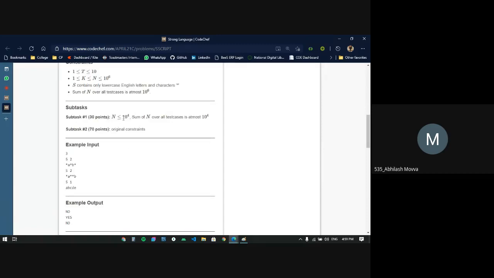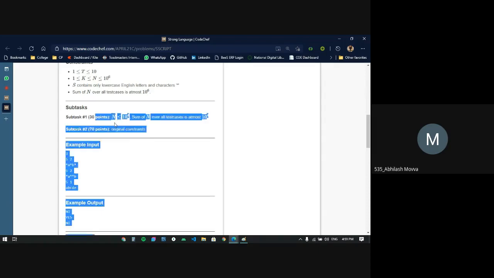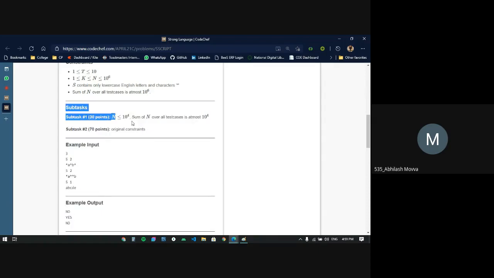There are two subtasks also. These are things we can simply ignore, but go through them in order to understand on what criteria the contest setter is evaluating your code.